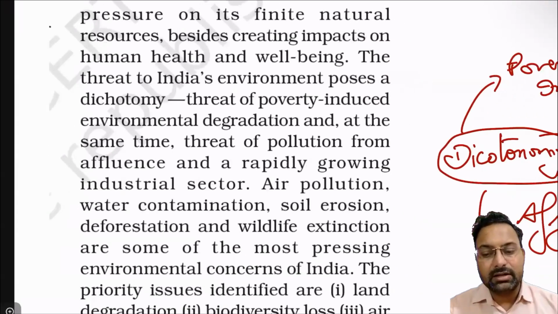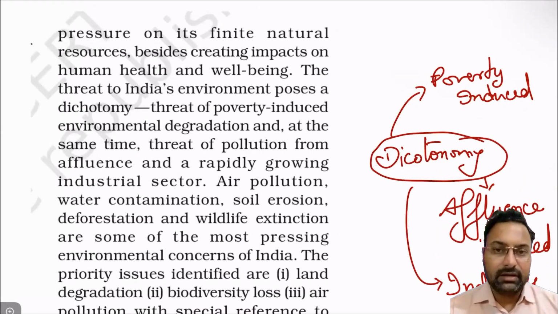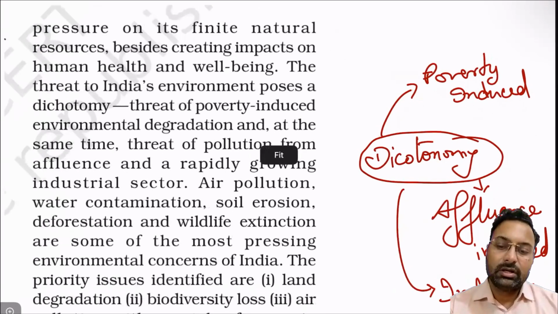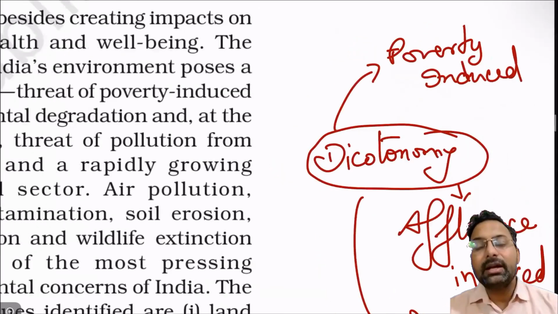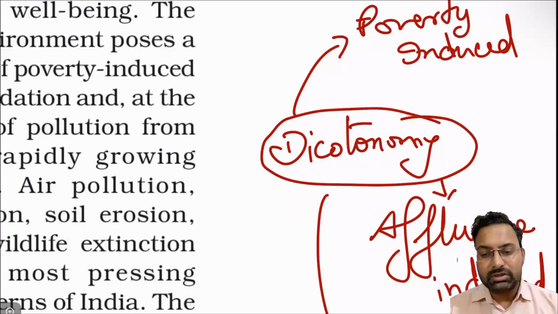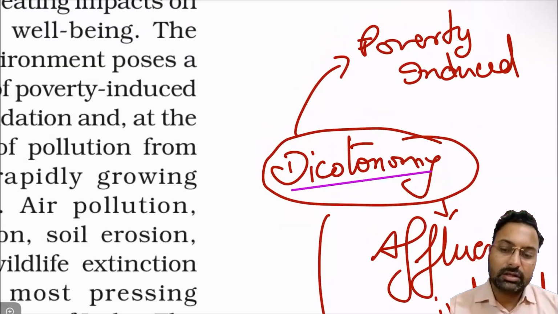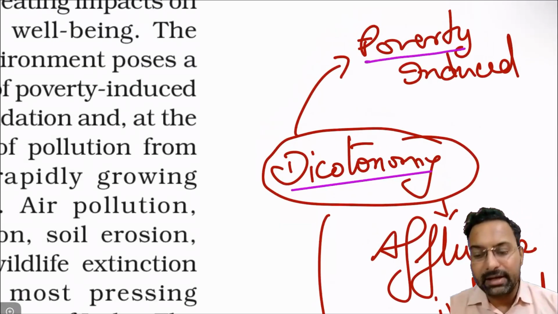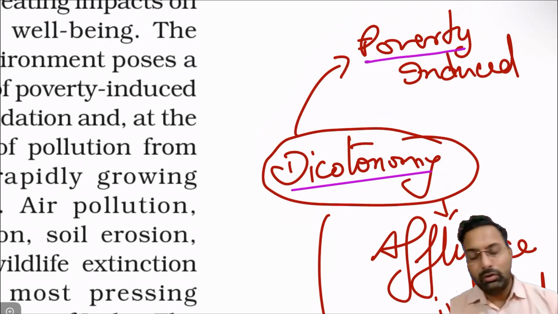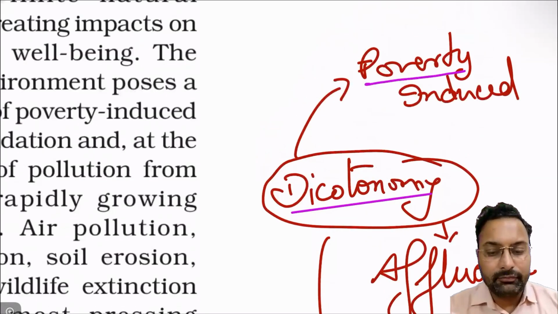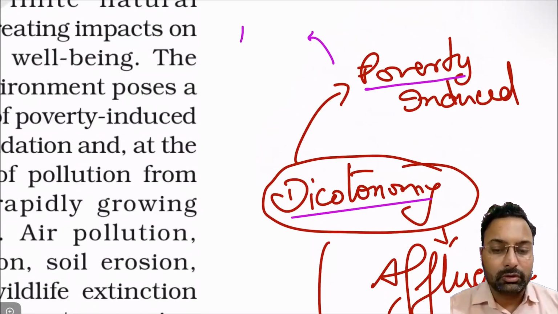But what has actually started to happen is that the minerals available in India have started to degrade the environment. How? Because it is a dichotomy for India that poverty in India is very high, as we all know. So poor people cook their food on fuel wood, right?